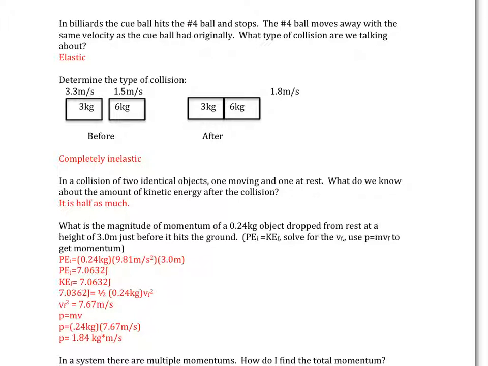So the next one, determine the type of collision. Here, notice, I have two masses of different size. I have 3 kilograms and 6 kilograms moving at different velocities, 3.3 meters per second and 1.5 meters per second. After they collide, they stick together and are moving 1.8 meters per second. So they're traveling together as one mass, okay? The key is they're both traveling 1.8 meters per second. So this is completely inelastic, meaning they stick and travel together. If they would have bounced apart, they would have just been inelastic.